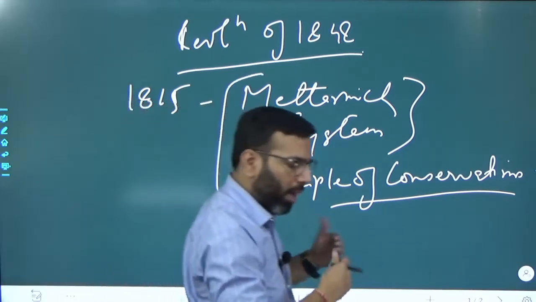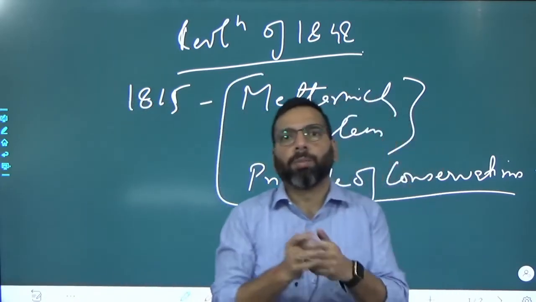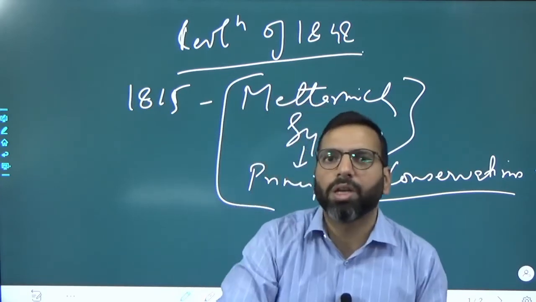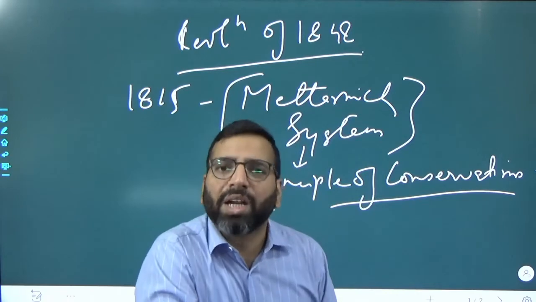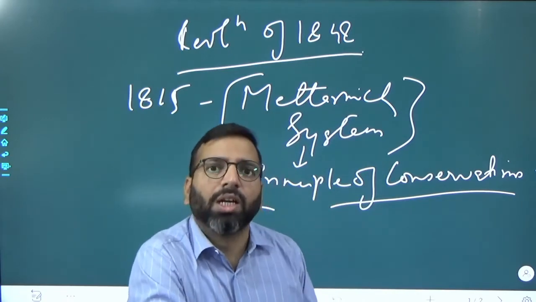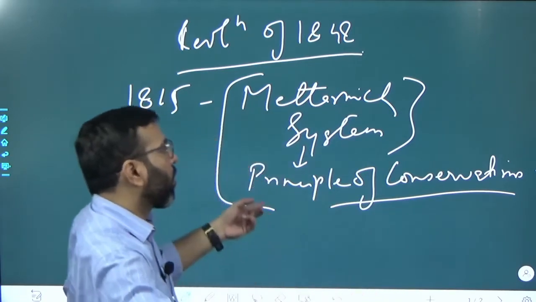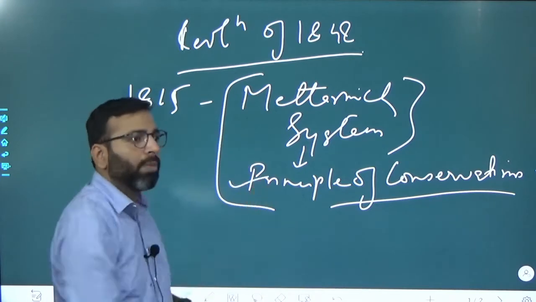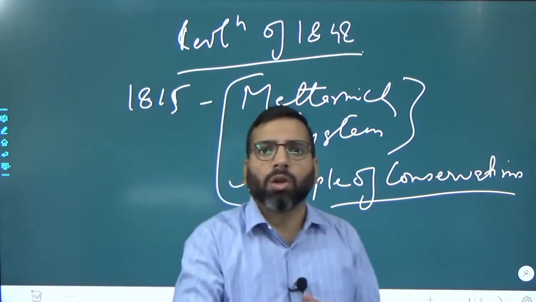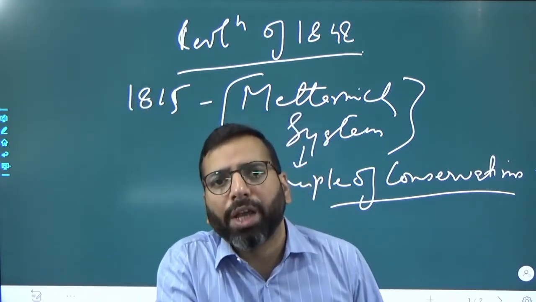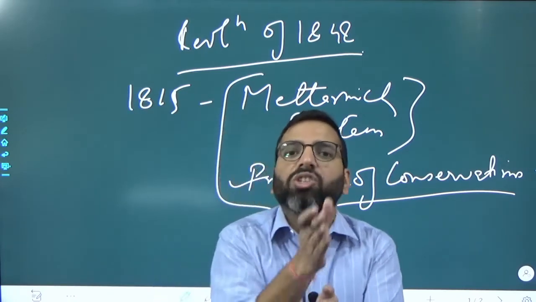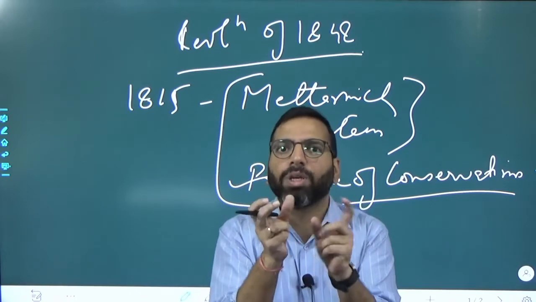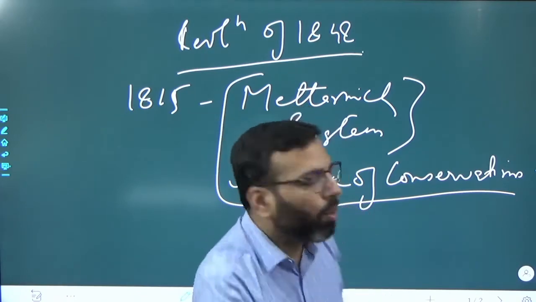This point you can give that post 1815 period is dominated by the Metternich system, which clearly is based on the principle of conservatism. And the revolution of 1848 was an attempt to change this system. That can be a good introduction. Then move to the body part.